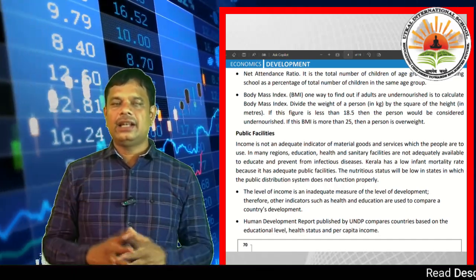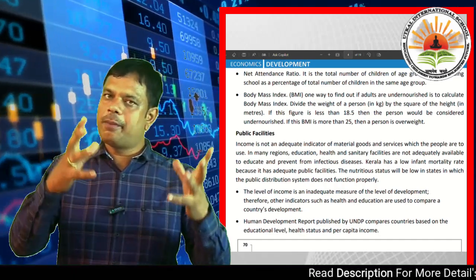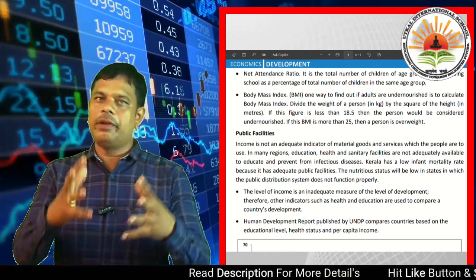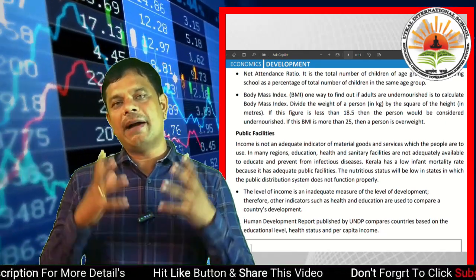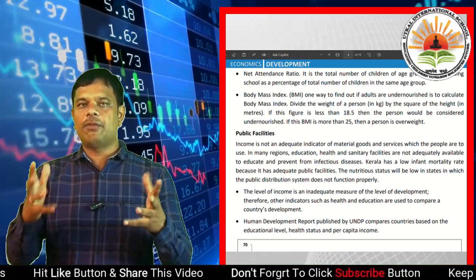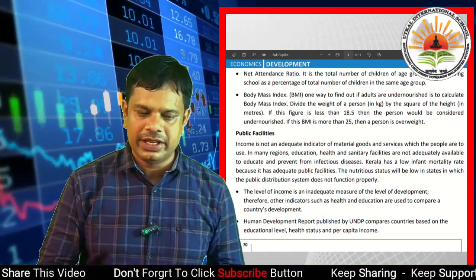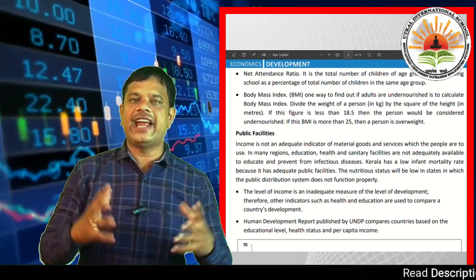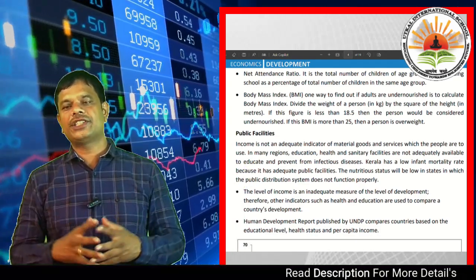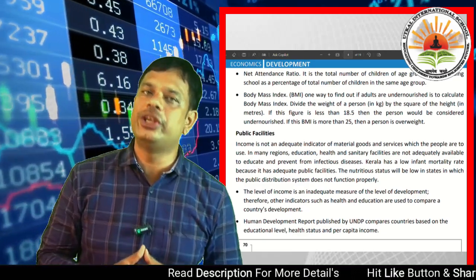Then public facilities. In developing countries, everywhere, public facilities play a vital role in measuring development or underdevelopment. Income is not an adequate indicator of the materials, goods and services which people are able to use.